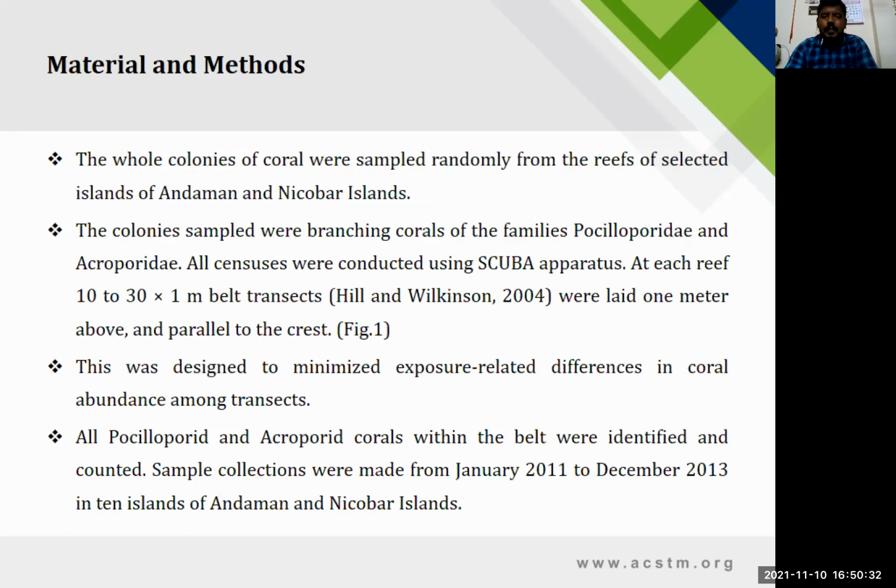Materials and methods. Whole colonies were collected randomly from the reefs of selected islands of the Andaman and Nicobar Islands. The colony samples were branching corals of the families Pocilloporidae and Acroporidae. All censuses were conducted using scuba apparatus. At each reef, a 10 by 30 meter belt transect of 1 meter width was laid, following Helen Milsium 2004, parallel to the coast. This was designed to minimize exposure-related differences in coral abundance among the transects.